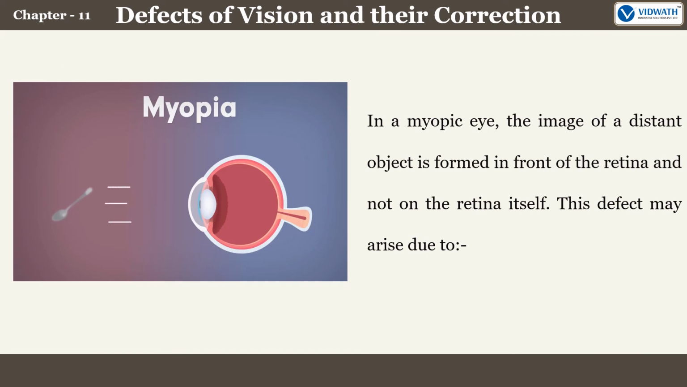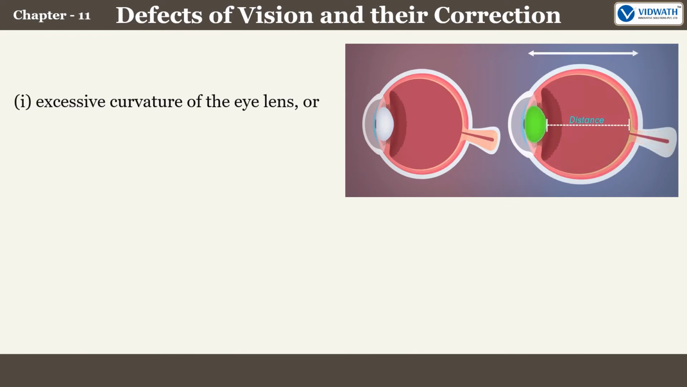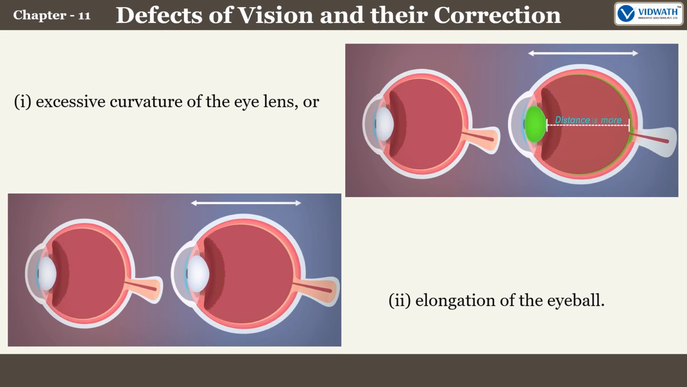In a myopic eye, the image of a distant object is formed in front of the retina and not on the retina itself. This defect may arise due to: 1. Excessive curvature of the eye lens, or 2. Elongation of the eyeball.